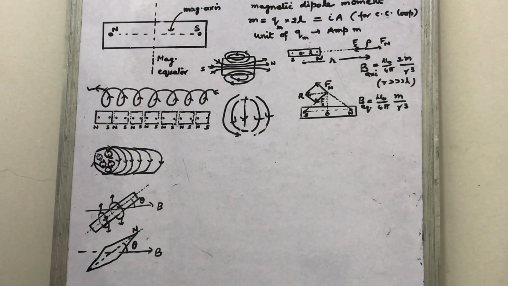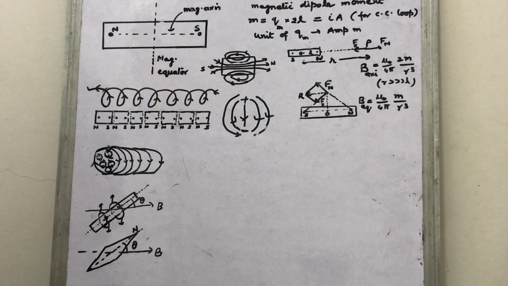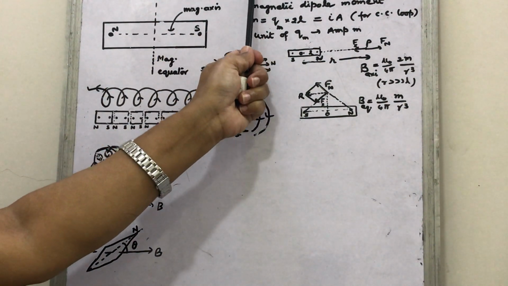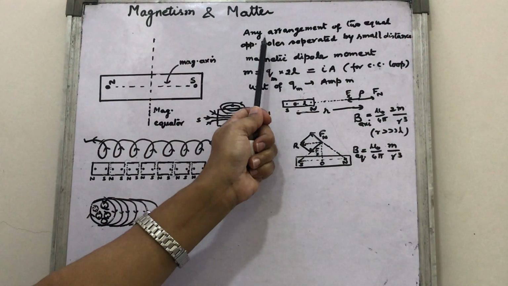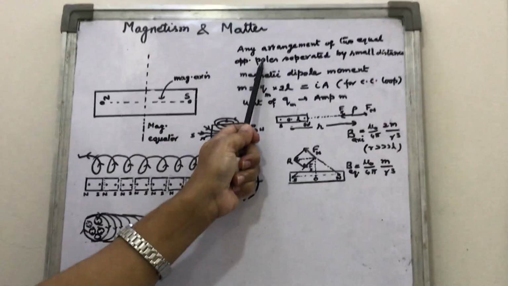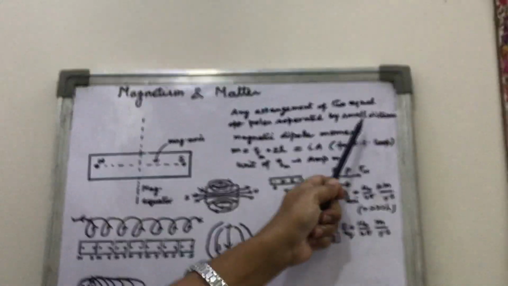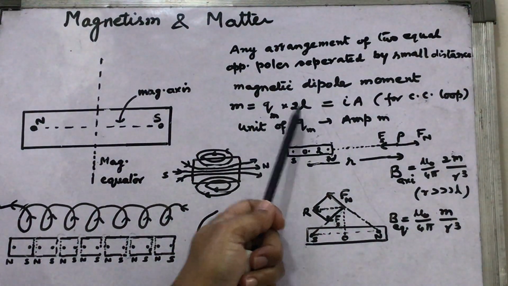Now come to the point of how it is different from an electric dipole. An electric dipole consists of two charges which can be separated. They have their identity as a single isolated point charge. Now look, how will you define the dipole? Any arrangement of two equal and opposite charges in case of electricity, or poles in case of magnets, separated by a small distance. Magnetic dipole moment can be given by Qm into 2L.